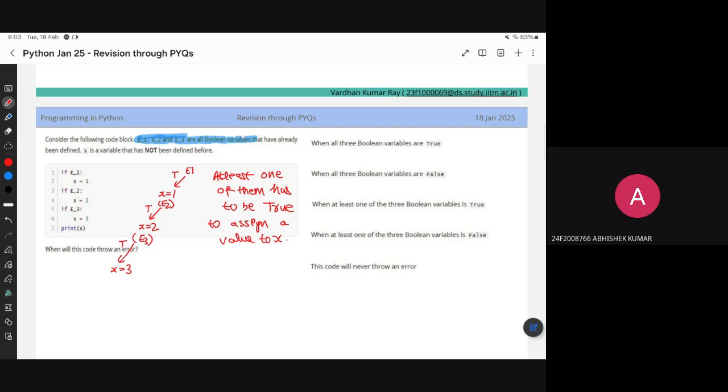Yes, sir. If all of them are Boolean false, you can't enter any if block. All three are false. Yes, sir. So the question is, when does this code show error? If X has not been assigned, you can't print it out. So in that case, that means all of them are false. So this will give you the error, right? This is the observation we have made through the code itself. Right? So let's move forward.